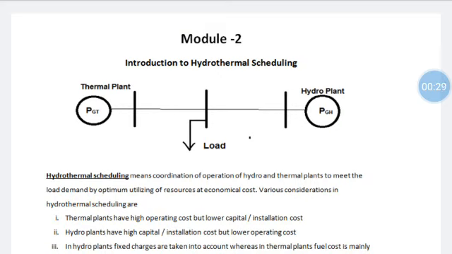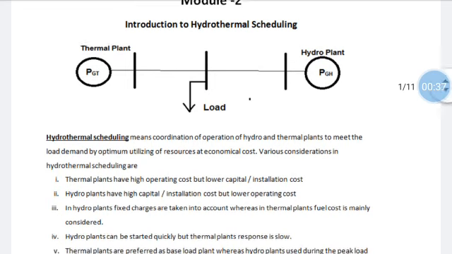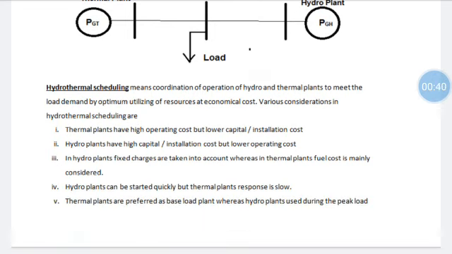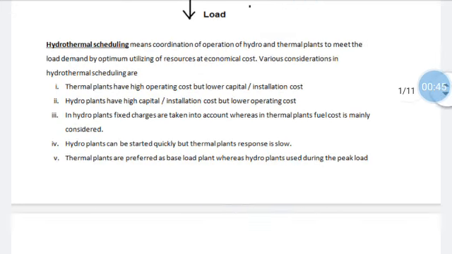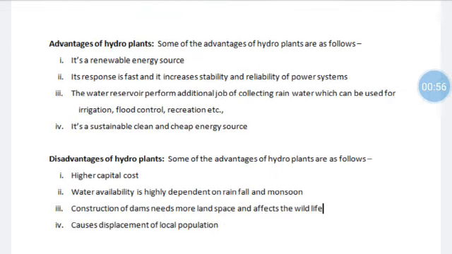as follows. Thermal plants have higher operating cost but lower capital or installation cost, whereas hydroelectric power plants have lower operating cost and higher capital cost. Hydro power plants can be started quickly, whereas in thermal power plants it takes time to start the plants for power generation. Several merits of hydroelectric power plants: water is a renewable energy source, and because of its quick starting nature it increases the stability and reliability of the power systems.